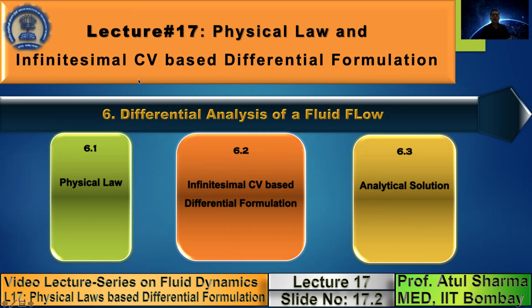So in this topic, lecture number 17, we'll take a control volume which is extremely small. We'll do the derivation for the Cartesian coordinate system. We'll start with the physical law, and then we'll take a small control volume. And as you know, to derive the differential equations, we have to finally take the size of the control volume to the limit delta x, delta y, delta t tending to 0. So we take an infinitesimal control volume and we'll derive the governing differential equations in fluid mechanics.